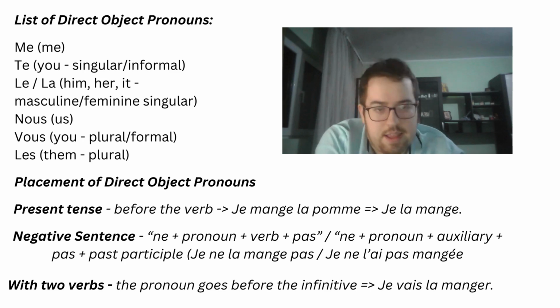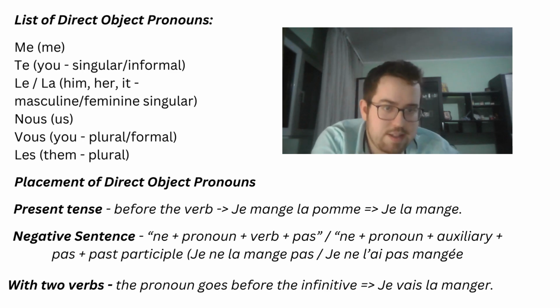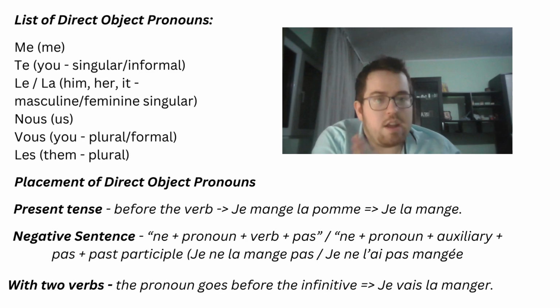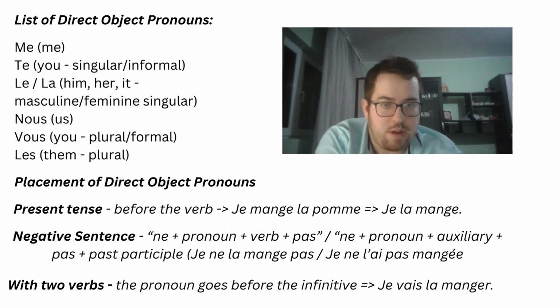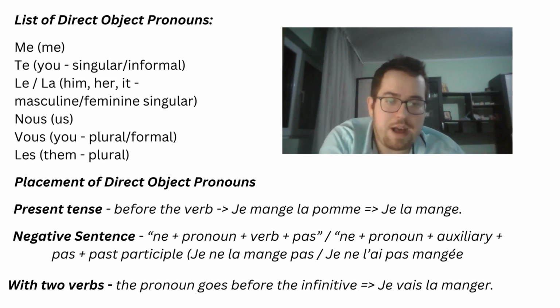Let's just say that for simple tenses we use the following schema: ne plus the direct object pronoun, plus verb, plus pas. Je ne la mange pas. I do not eat it.